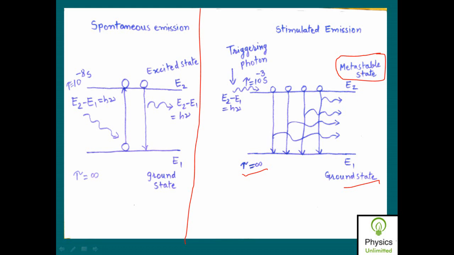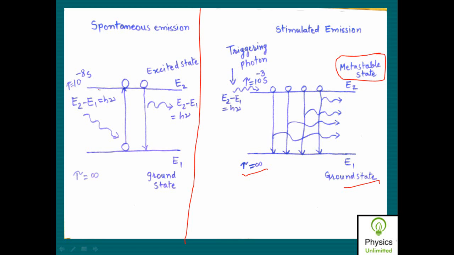It is a higher energy state as compared to the ground energy state, but I name this the metastable state. What is meant by a metastable state is that the lifetime for the atoms to remain in this metastable state is quite large as compared to the lifetime of atoms in the excited state.